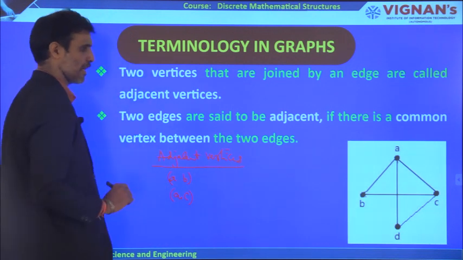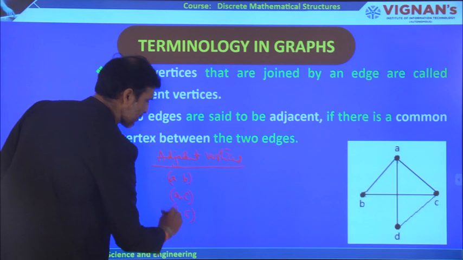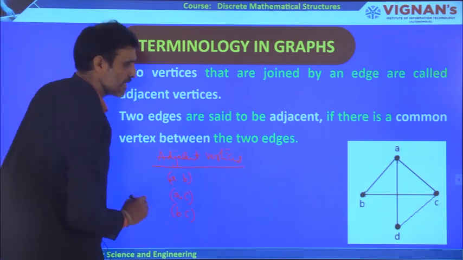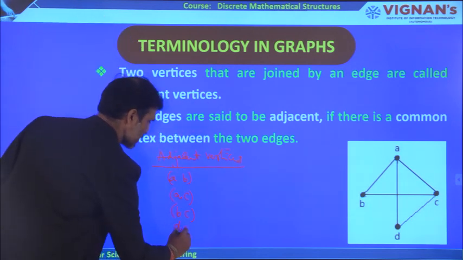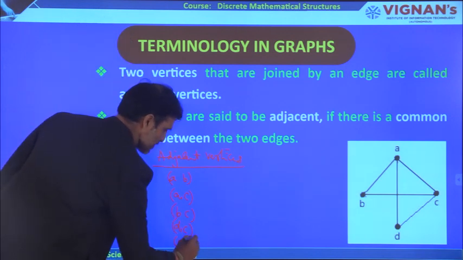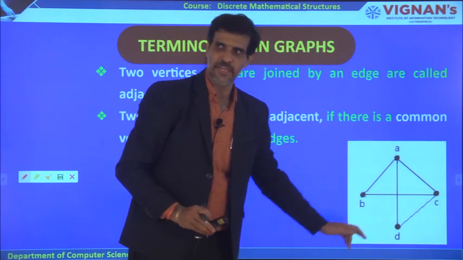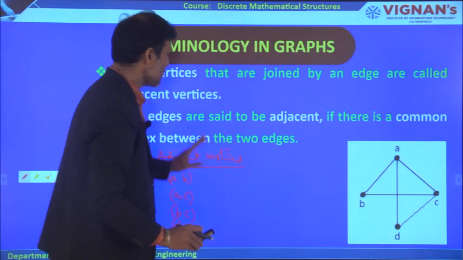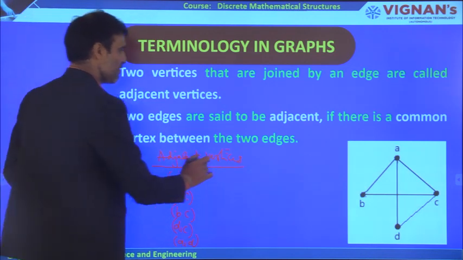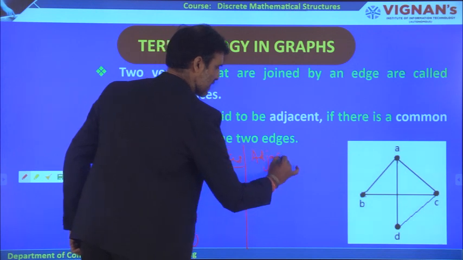Similarly, B and C are also adjacent because they are connected by an edge. D and C are also adjacent, and finally A comma D is adjacent. But B and D are not connected by any edge, therefore they are not adjacent. This is the case of adjacent vertices. Now in a similar way we can go for adjacent edges.